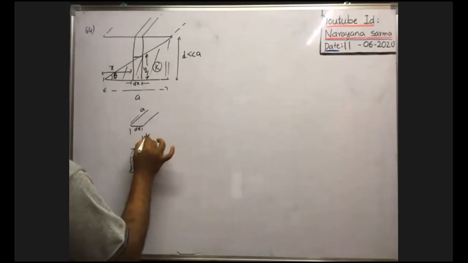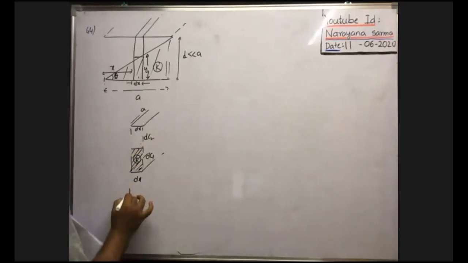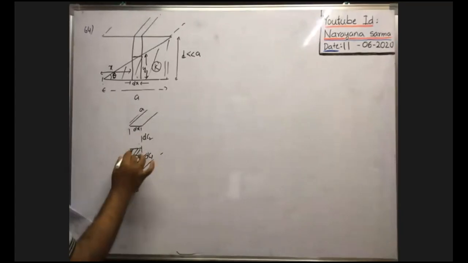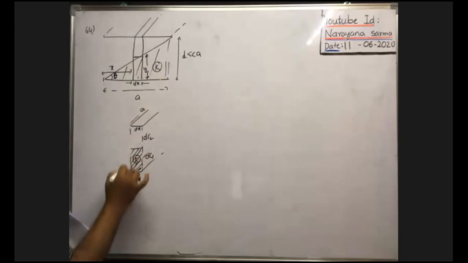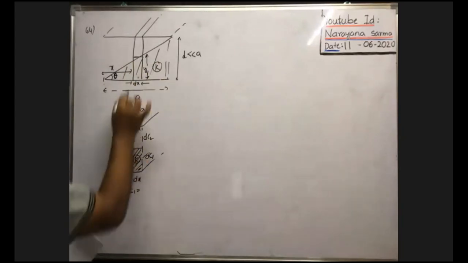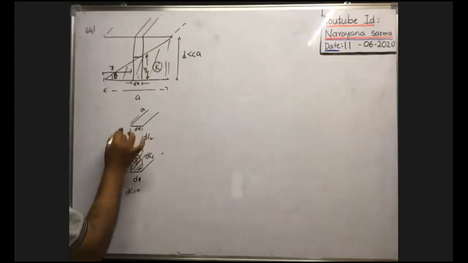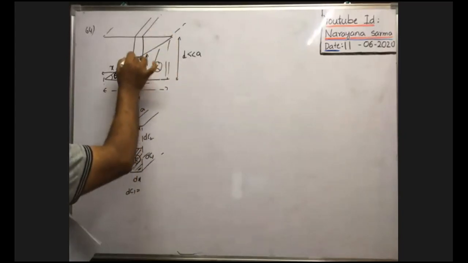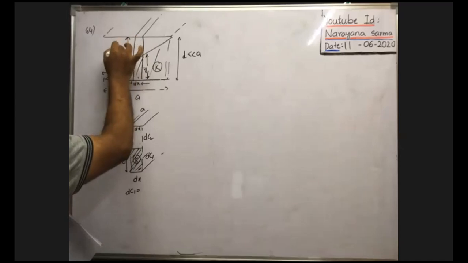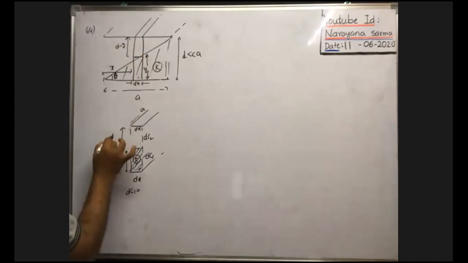This capacitance is dC2. What about dC1? This capacitance has a dielectric medium up to this point. The dielectric medium length is equal to y. Then what about this length? The total distance between the two plates is d; from that you subtract y. Then this is equal to d minus y.